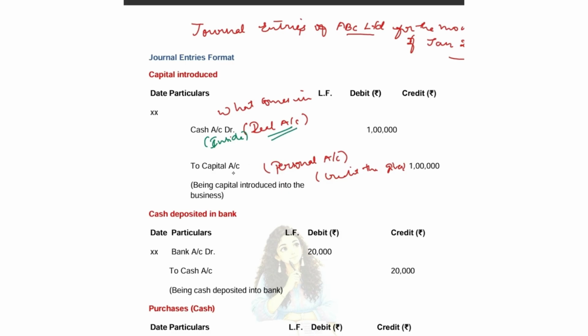Capital is the personal account, and the rule is credit the giver. It was the credit balance, so we have credited capital account. The amount is 1 lakh.